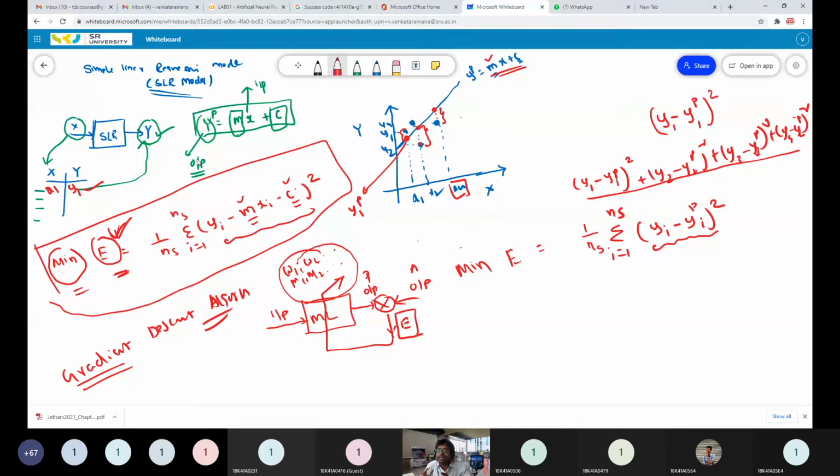So we have landed in the optimization problem. Why are we in the optimization problem zone? Because we are trying to minimize the error function E by updating the decision variables m and c, or the model parameters m and c. So it is an optimization problem now. Training of a machine learning model is nothing but an optimization problem.